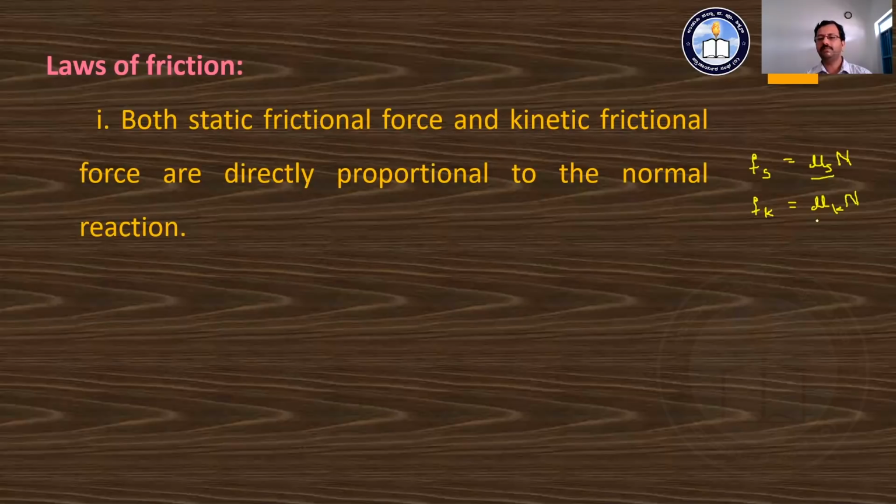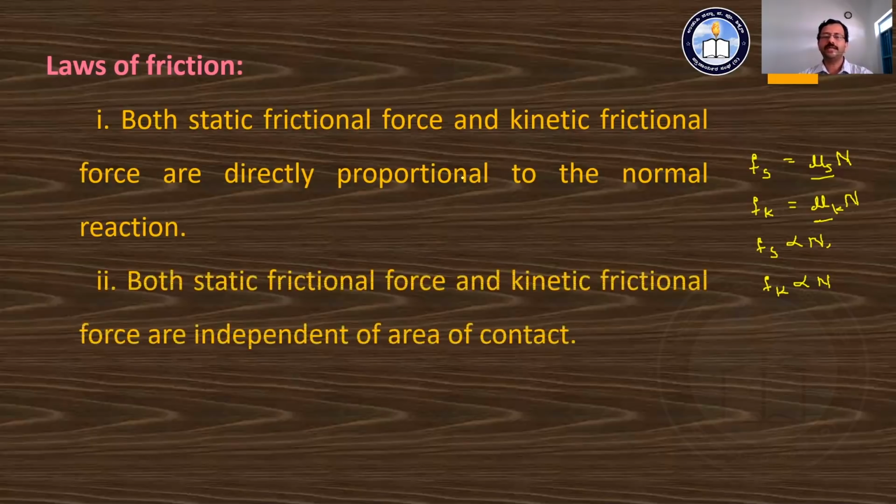Both mu s and mu k are constant for a given pair of bodies, and hence the maximum static frictional force Fs is directly proportional to the normal reaction, and also Fk, the kinetic frictional force, is directly proportional to the normal reaction. Both static frictional force and kinetic frictional force are directly proportional to the normal reaction. That is the first law.